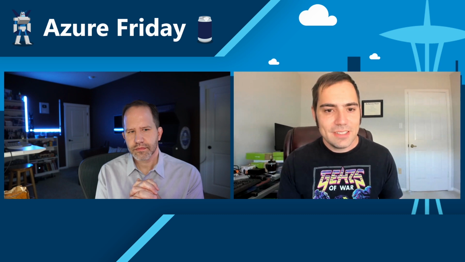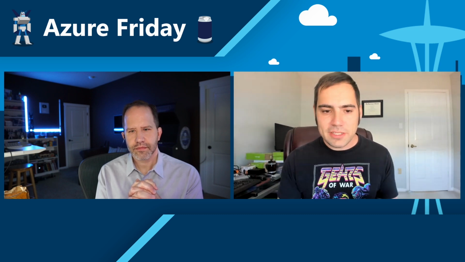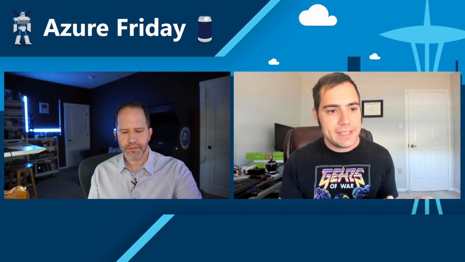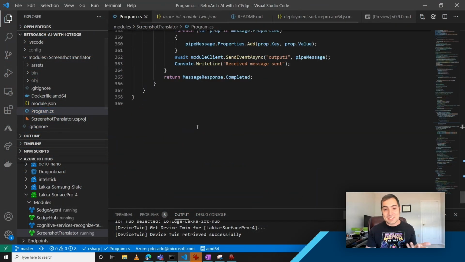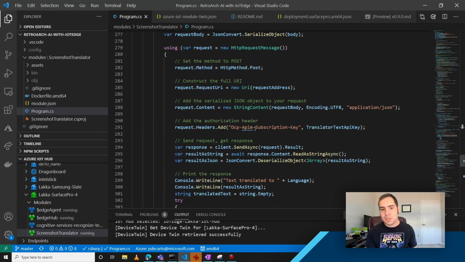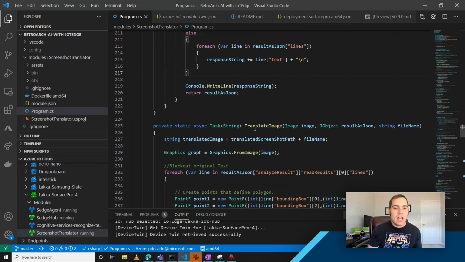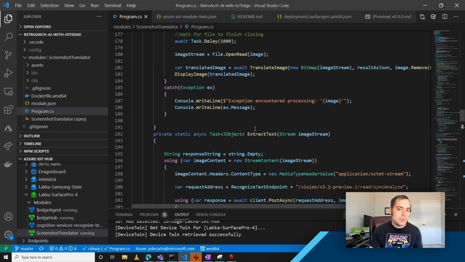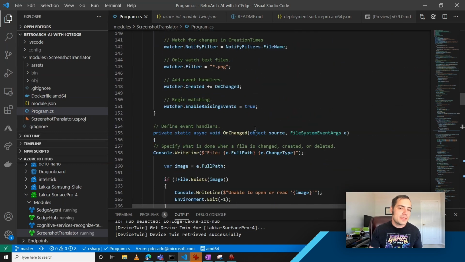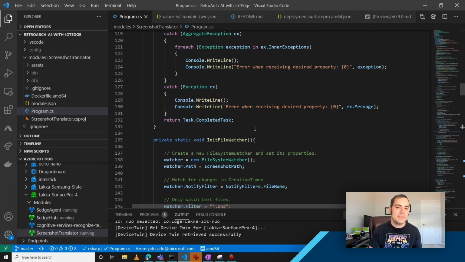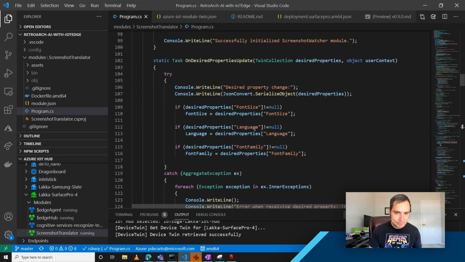Very cool. And if you're curious how this all works, that code is up on GitHub. The module that this works on is written in C#. And Scott, I'll just go ahead and challenge you real quick. Given what you've seen on the screen, and I'm scrolling through some of this text, what do you think the process is for this working? And I bet you can figure it out. It's a pretty simple algorithm.